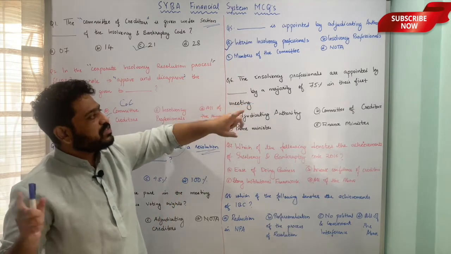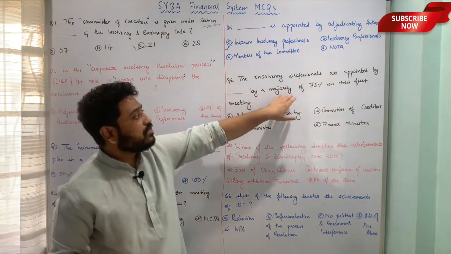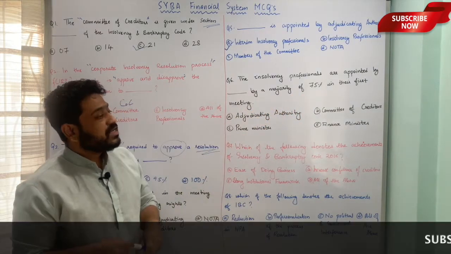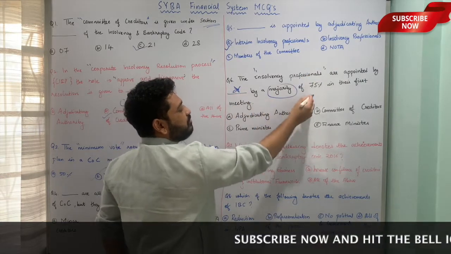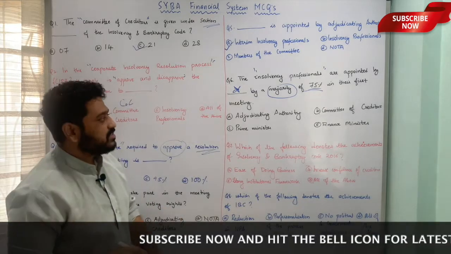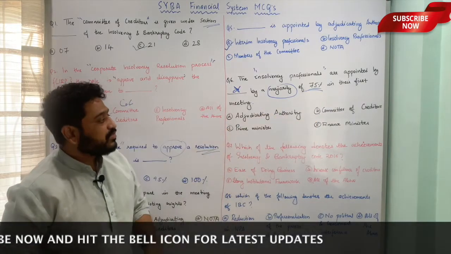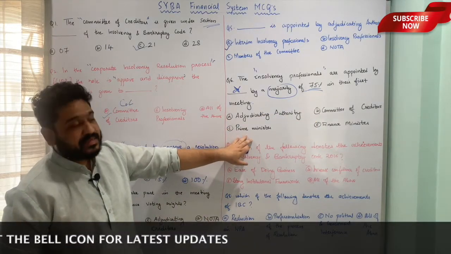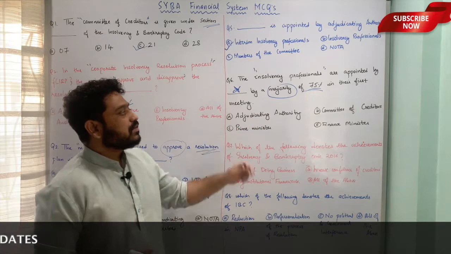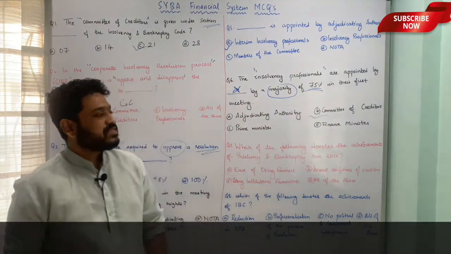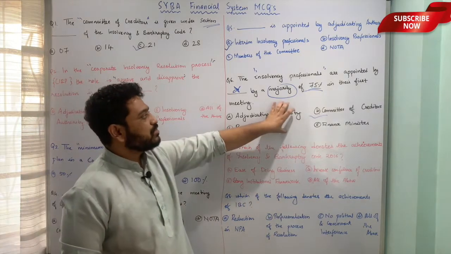Let us now move to the next one, which is very important. Insolvency professionals are appointed by dash by a majority of 75% in their first meeting itself. So whether it is A, adjudicating authority, B, appointed by committee of creditors, or C, appointed by the Prime Minister or the Finance Minister, here the insolvency professionals are appointed by the committee of creditors by a majority of 75% in their first meeting. So option B, committee of creditors, is the correct answer to this question.